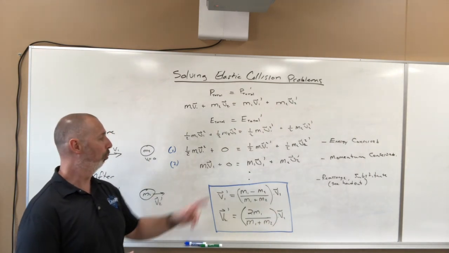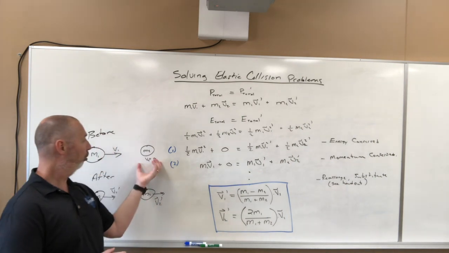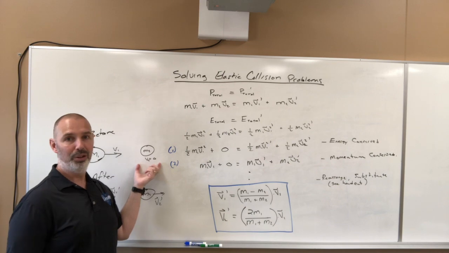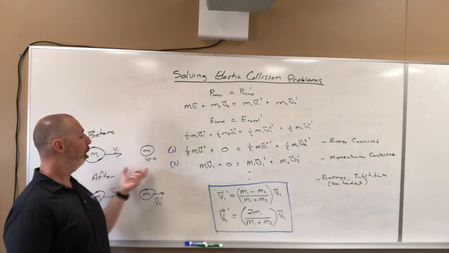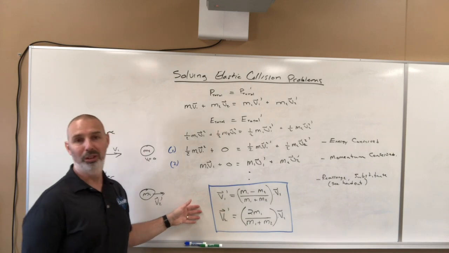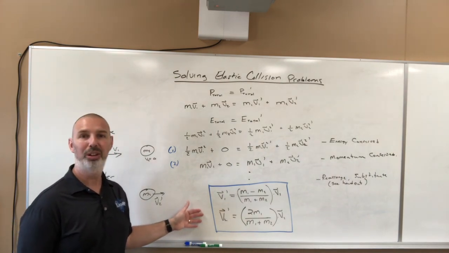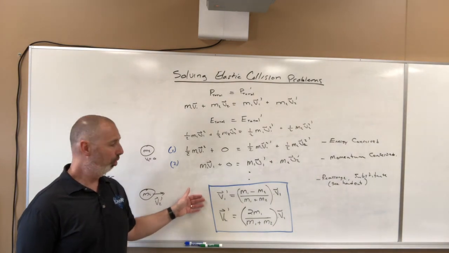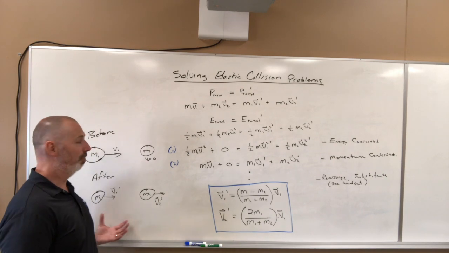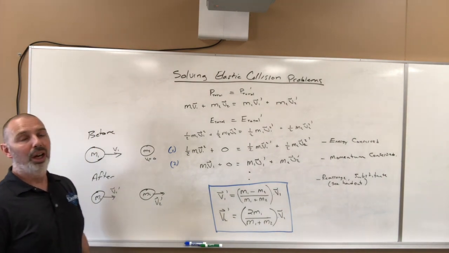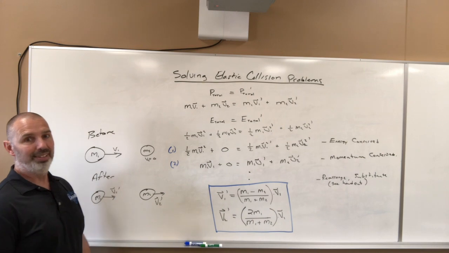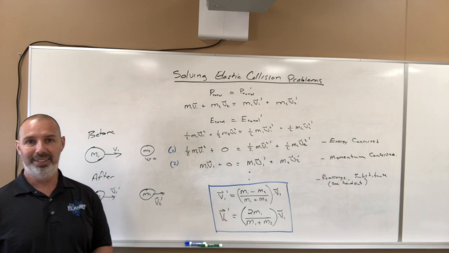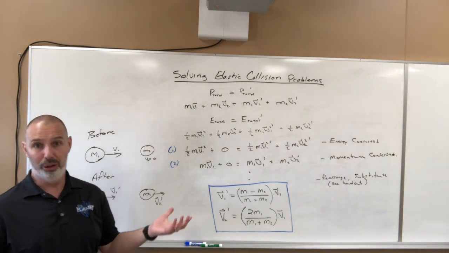Now, we said in this that mass 2, m2, was stationary. It's not always the case. So in the example we're going to do over there, both objects are moving, but we're still going to use these formulas. It just requires a slight adjustment in the point of reference that we're looking at this question from, and then we'll be able to solve questions that ask us to find the final velocities after collision where we don't know either final velocity. All right, let's move on over to the other board. I've got the example there. We'll walk through it. Hopefully it will make sense.